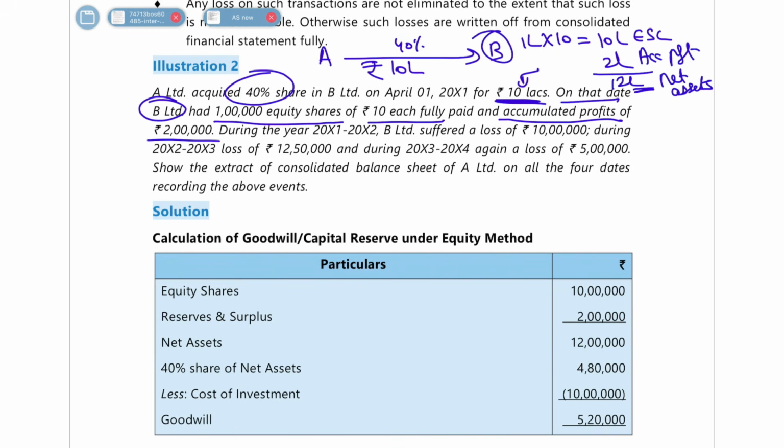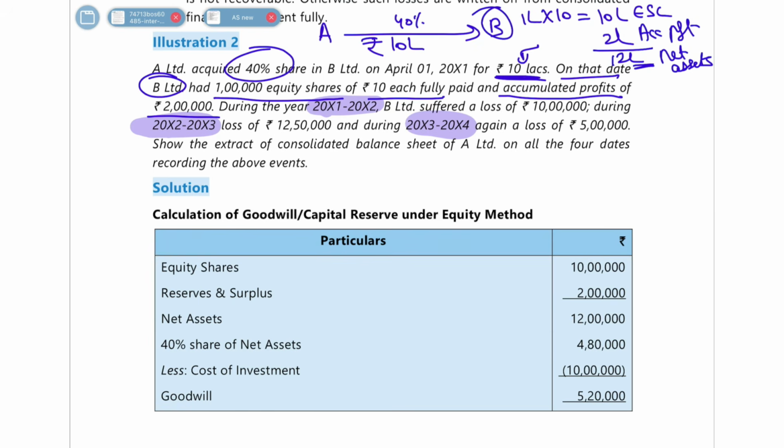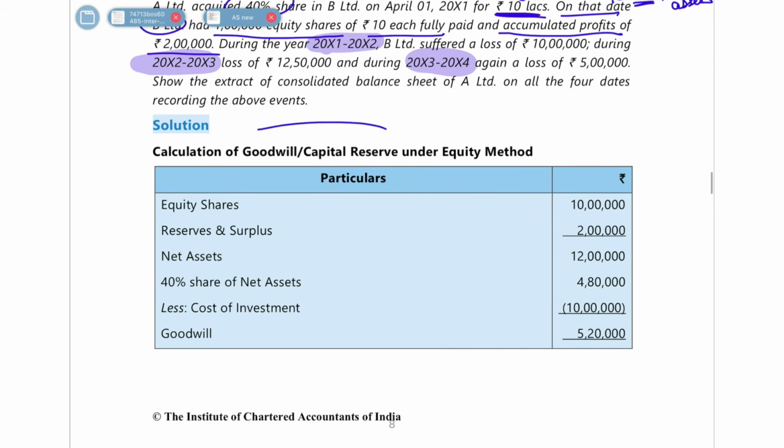Okay. Then they are saying that in year 1-2 they are giving 3-year data. In the year 1-2, that is during the year of investment, then the next year, which is 2-3, and then the next year, which is 3-4, they have given data. So first let's do this on the date of acquisition. What has happened, let's first understand, then we'll see the further data. So first let's calculate goodwill or capital reserve.